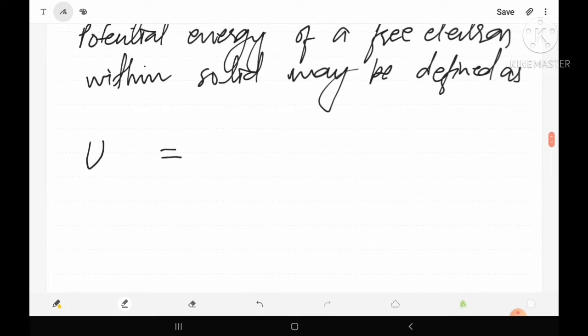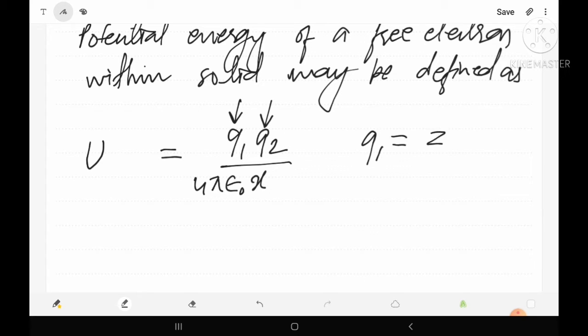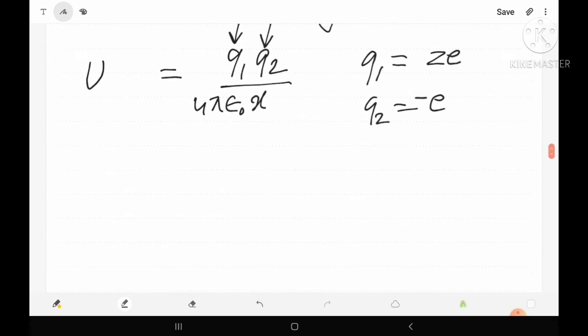Here we know potential energy is defined as Q1 Q2 upon x, where x is the distance, with a constant of proportionality, 4 pi epsilon naught. Obviously Q1 is the charge of the atom and Q2 is the charge of the electron. So Q1 equals Ze and Q2 equals minus e. Then we can write the potential energy as U equals minus Z e square upon 4 pi epsilon 0 into x.